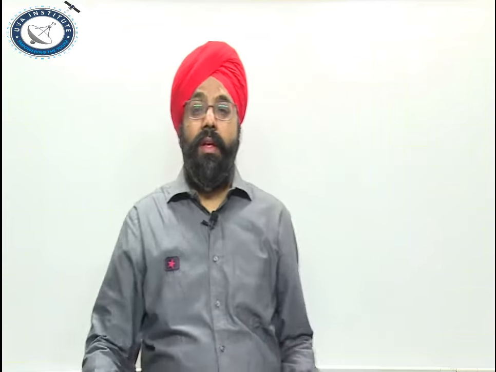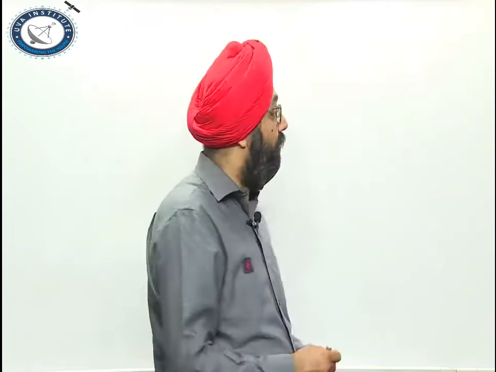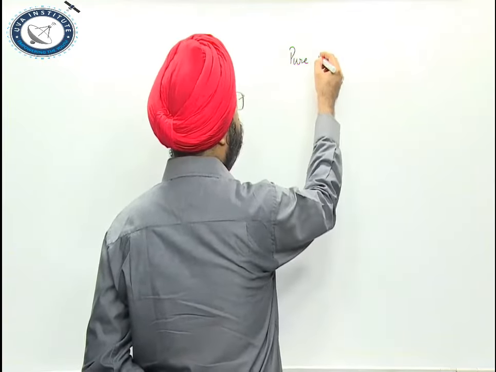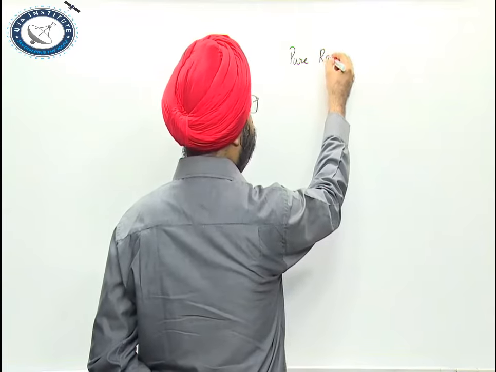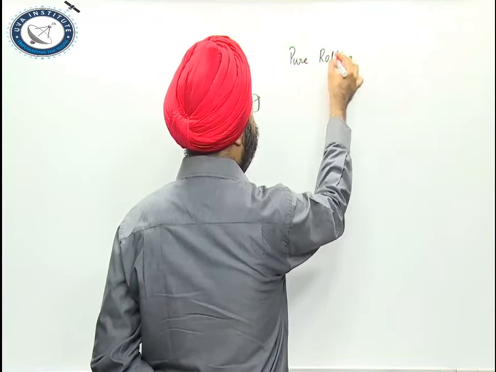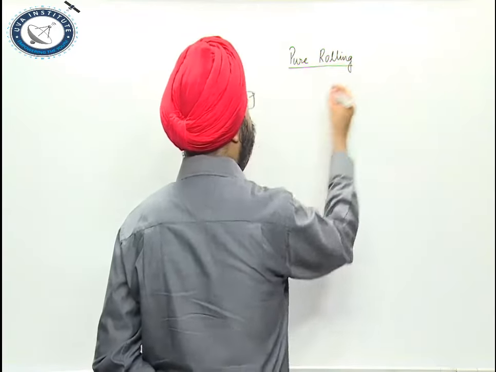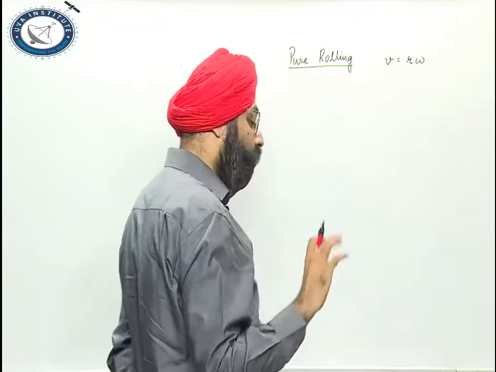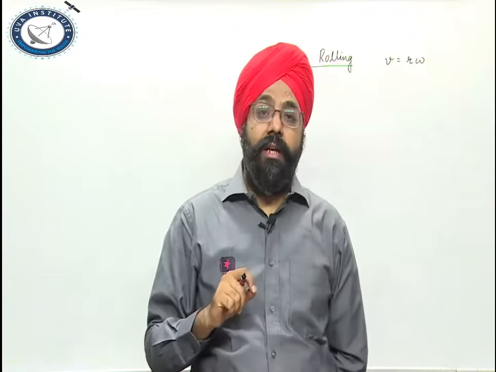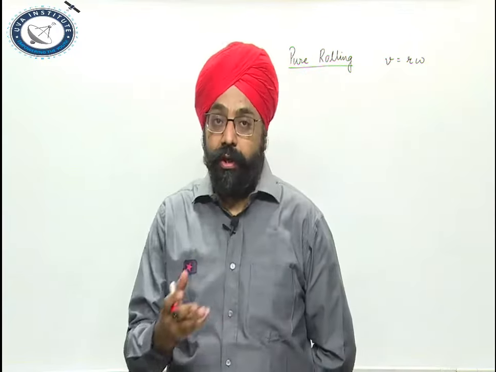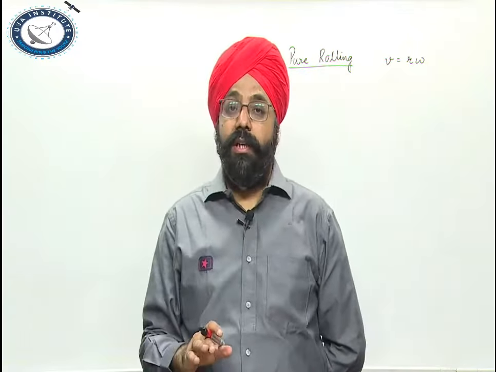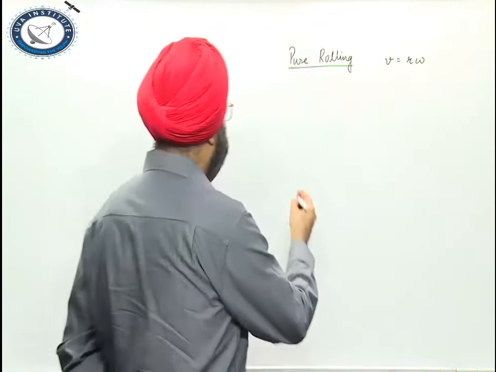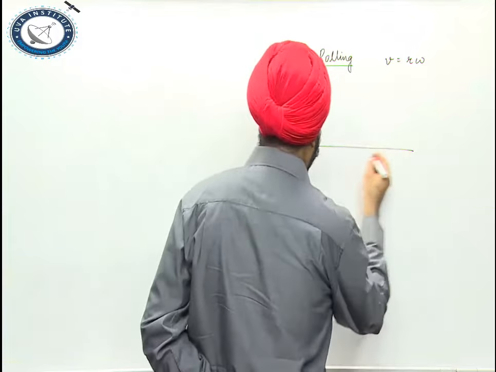Hello students, today we will be discussing the pure rolling part for your CBSE school exams. Pure rolling means V is equal to R omega. V is the linear velocity of a body which is rolling and omega is angular velocity. If V is equal to R omega, that means it is a condition of pure rolling.